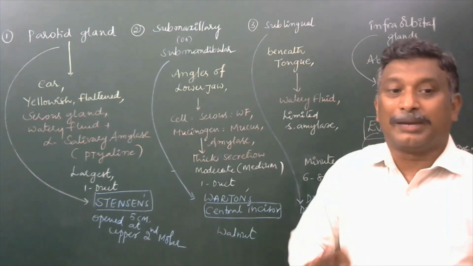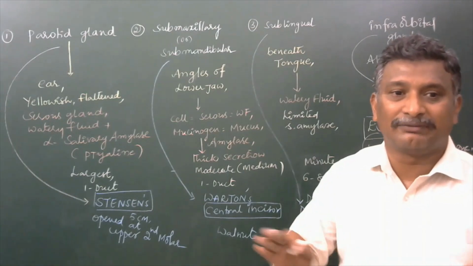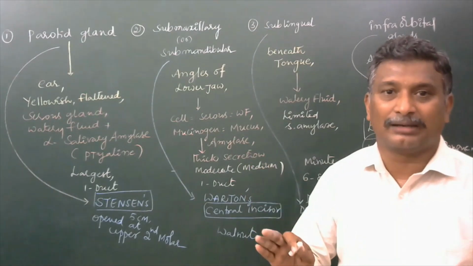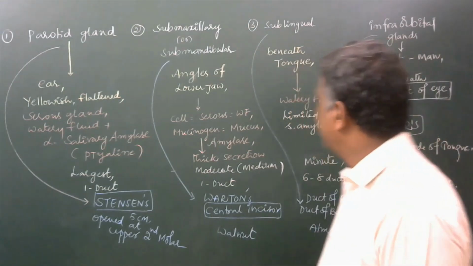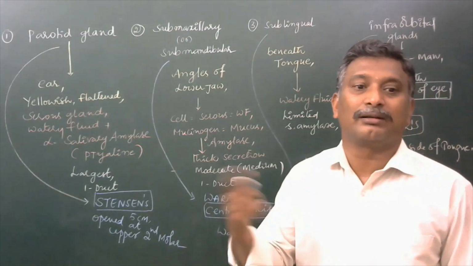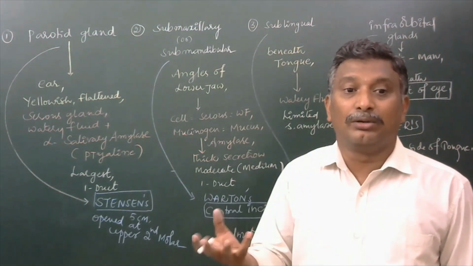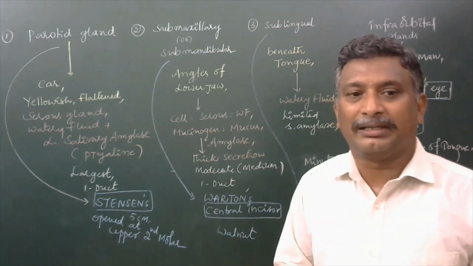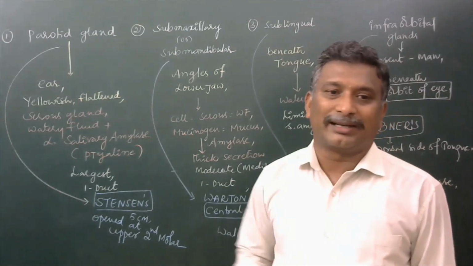Simply, partial digestion of carbohydrates may take place in the buccal cavity due to the presence of salivary amylase, or ptyalin, only. That enzyme will work on carbohydrates. Glycogen, amylose, amylopectin are all said to be polysaccharides.